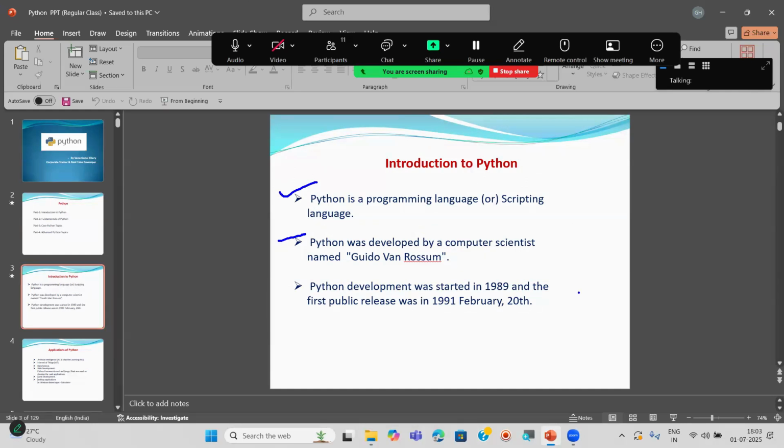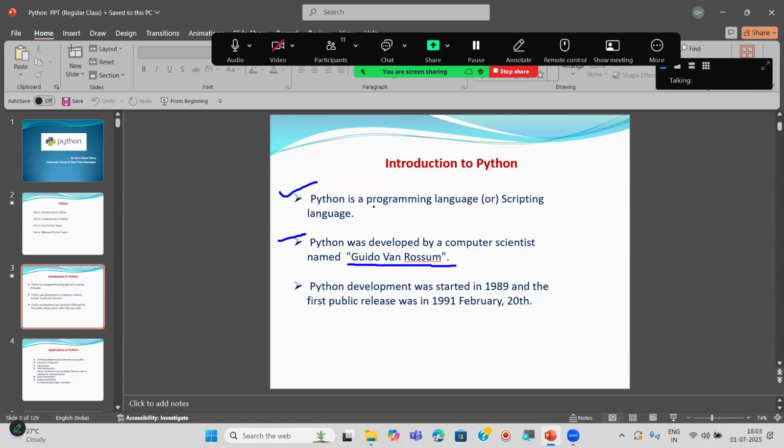His name is Guido van Rossum. He is the scientist who developed the Python programming language, because every programming language is designed by some particular scientist or developers. Like Python was developed by the computer scientist Guido van Rossum.